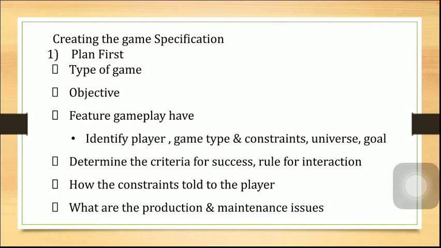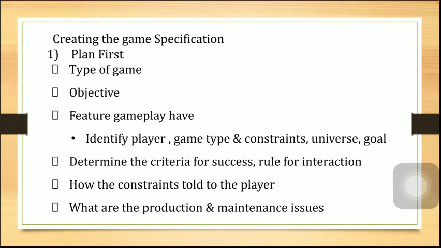Also you have to identify the goal, that is, what the goal of the game will be, like gaining scores or gaining power. Next is determining the criteria for success. That means you have to determine how the player will win: what he does to be declared the winner, or what mistake he makes, or what he fails to do, that makes him lose. You have to write that also, determining the criteria for each.